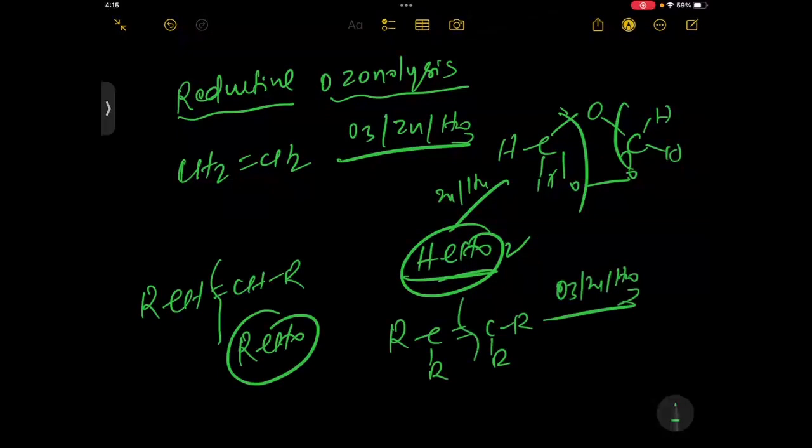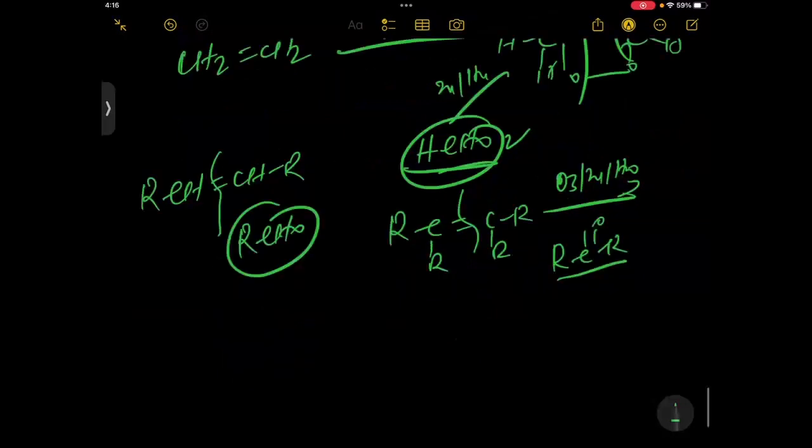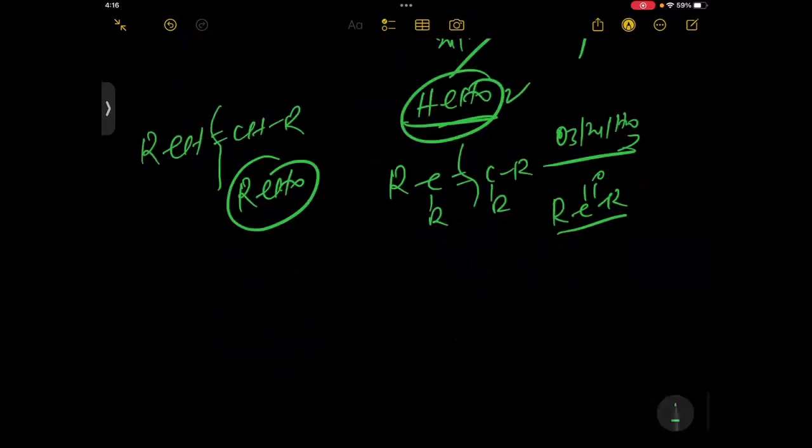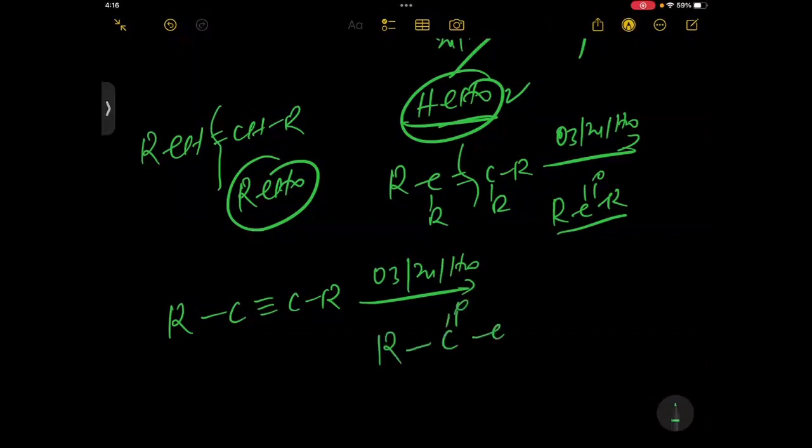Suppose you have an alkyne, RC triple bond CR, then O3, Zn, water. Do you think the same product as in oxidative will form? No. Here it will form diketones. So this is called diketones will form.